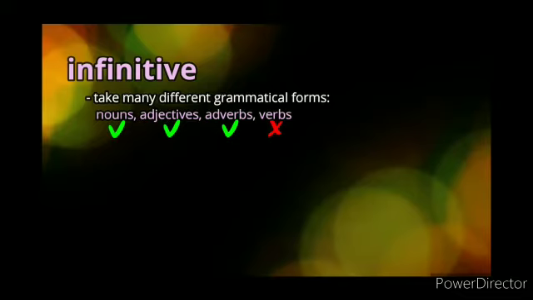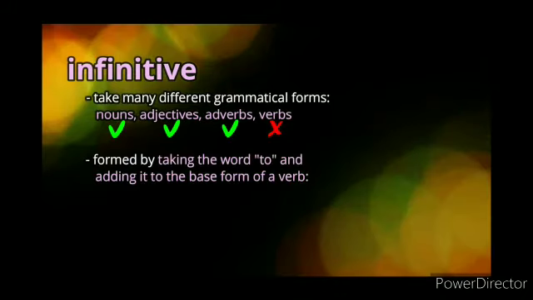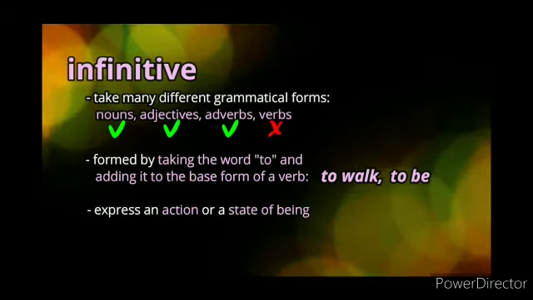Instead, they are used as nouns, adjectives and adverbs. Now children, an infinitive can be formed by taking the word to and adding it to the base form of verbs. For example, to walk, to be. Infinitives can express an action or a state of being.